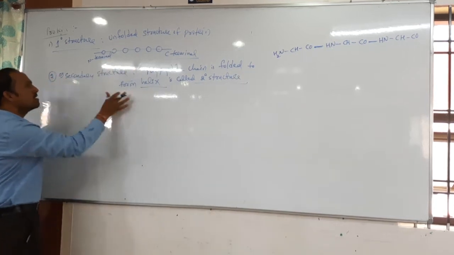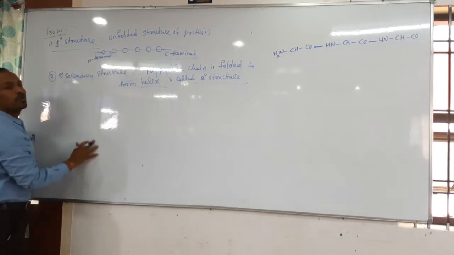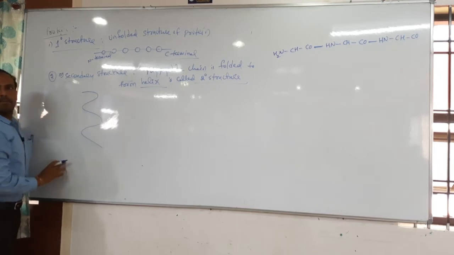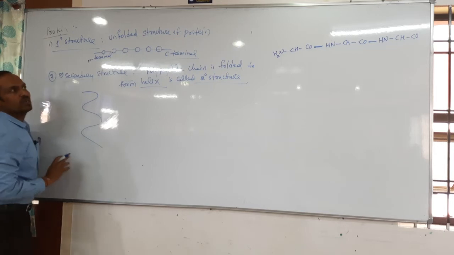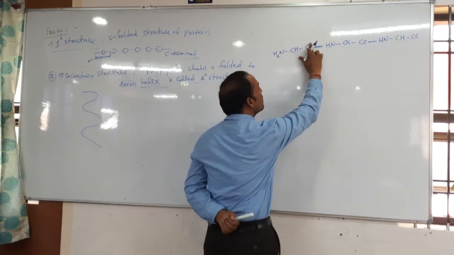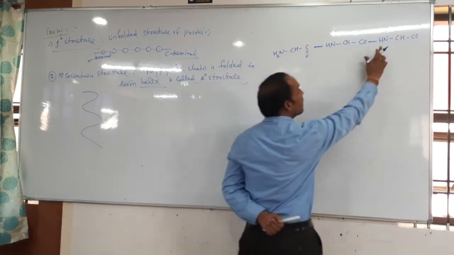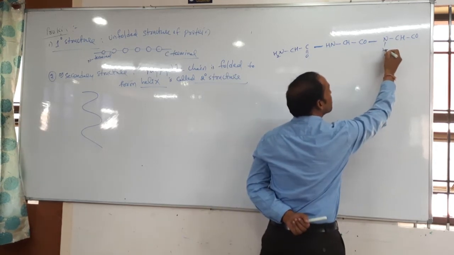Now the secondary structure means this linear shaped protein becomes coiled like this. Why does it become coiled? You see, here C double bond O is there, here NH is there.